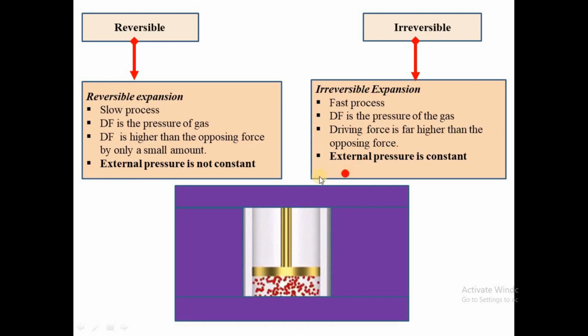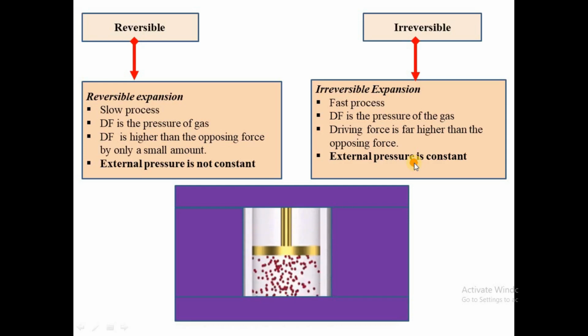And again, when you have an irreversible process, you should know that the external pressure is always constant. When you are given a question to calculate and the external pressure is constant, automatically you have irreversible. An irreversible process means that the external pressure is always constant. Whenever you see that the external pressure is constant, in that case, you are having the irreversible process.